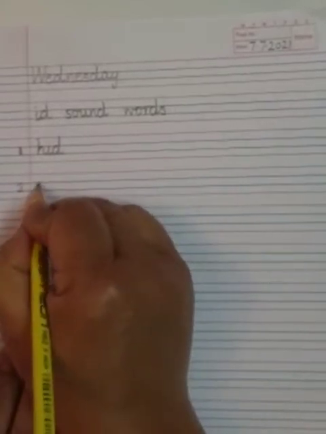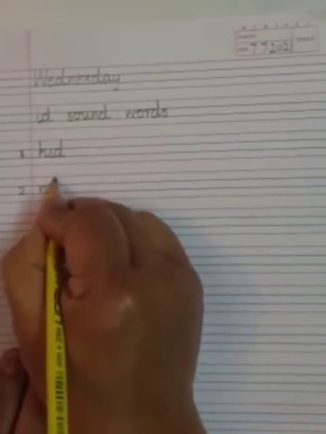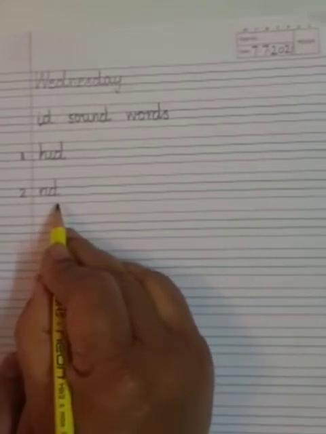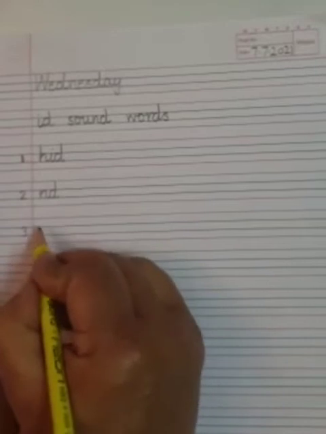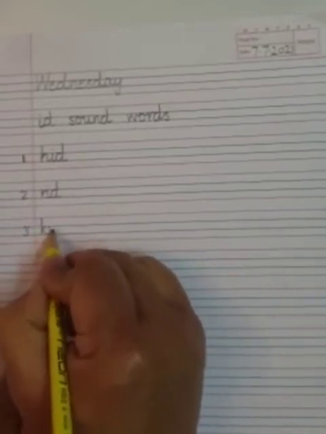Number two, rid. R E D, rid. R E D, rid. Number three, kid. K E D.